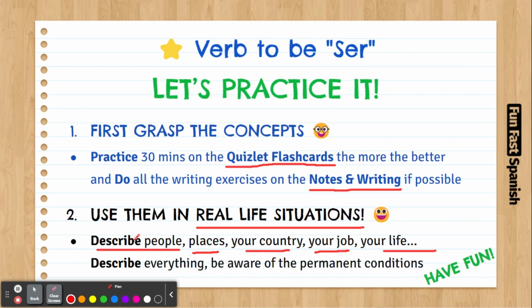And the fact you describe things doesn't mean that you will always have to use ser. Sometimes, if there is a temporary condition, you have to use estar. If I describe a table and the table is dirty, I'm going to use estar, right? Because in that very moment it's dirty. But I can also say that the table is beautiful, is big. So these kinds of characteristics are permanent.